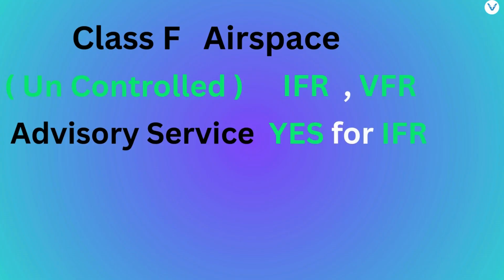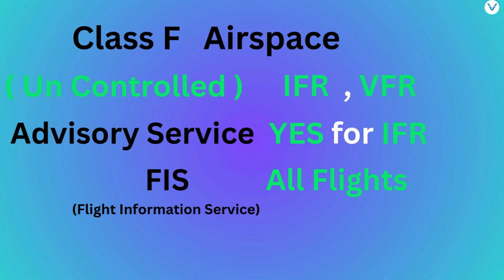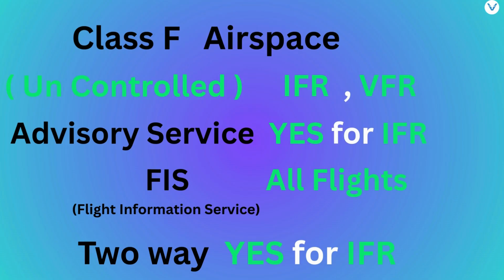Class F airspace is advisory airspace, in which IFR and VFR flights are permitted. Here, all IFR flights receive air traffic advisory service, and all flights receive flight information service, if requested. Airspace in designated ATS route segments outside terminal areas and control zones, where air traffic advisory service is provided, have been classified and designated as Class F airspace. Continuous two-way communication is required in Class F airspace only for IFR flights.